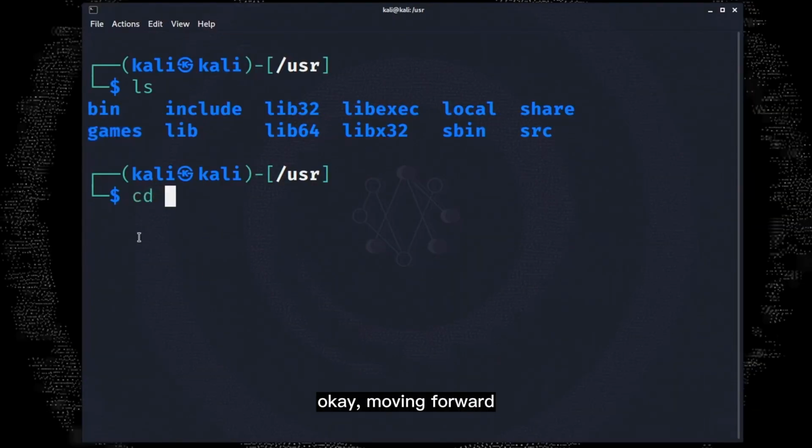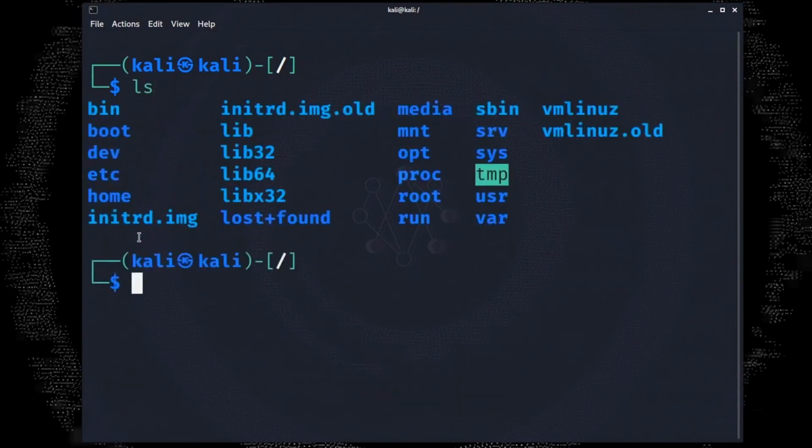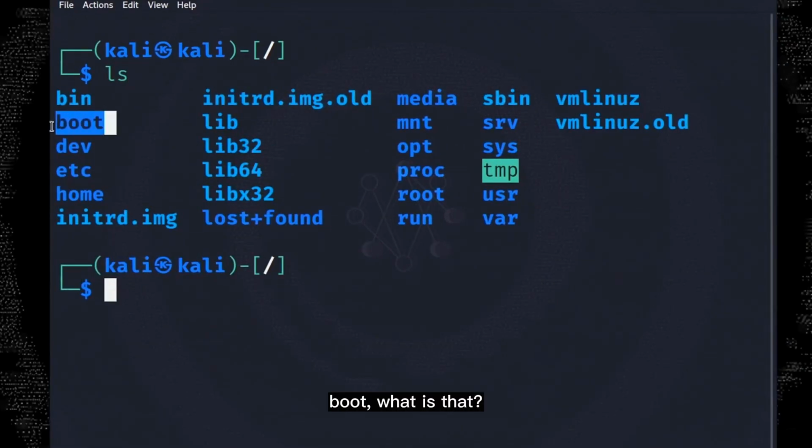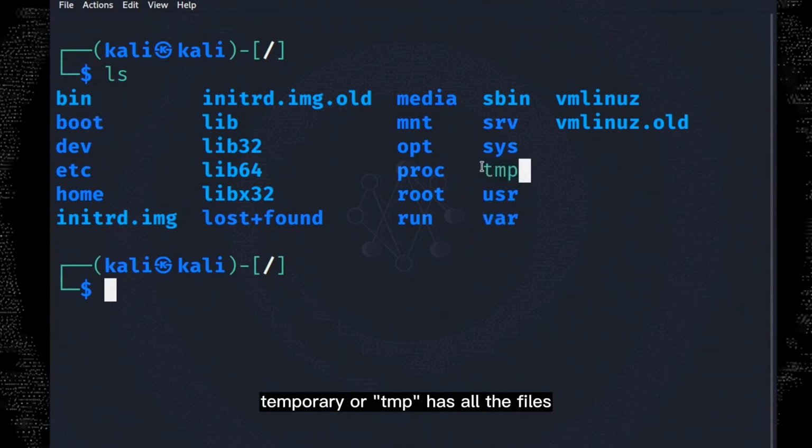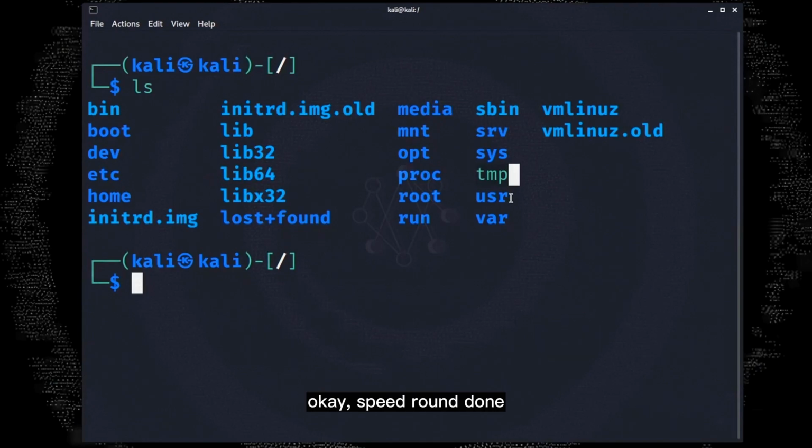Okay, moving forward, let's get back to our root directory. Now real quick, speed round. Boot. What is that? Well, it has all the files that our system needs to boot. Var will have things like log files and web applications. We will talk more about that later. Temporary or tmp has all the files that go away after our system reboots or something. Okay, speed round done.